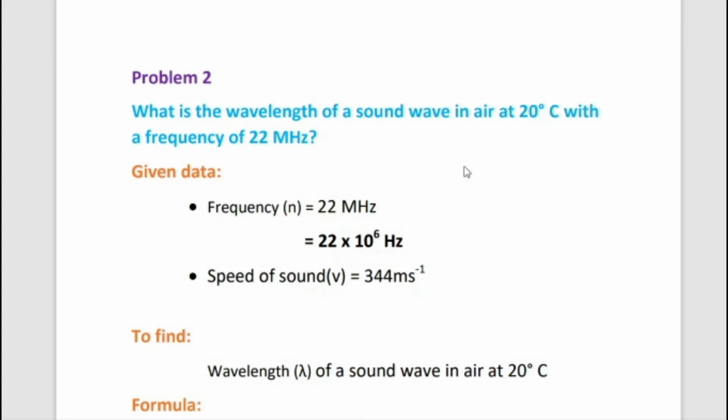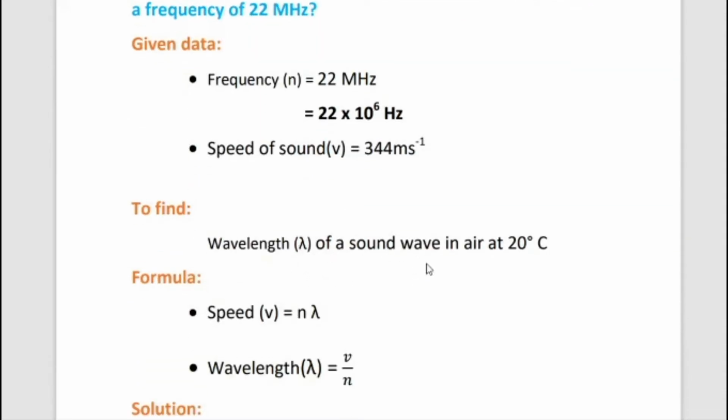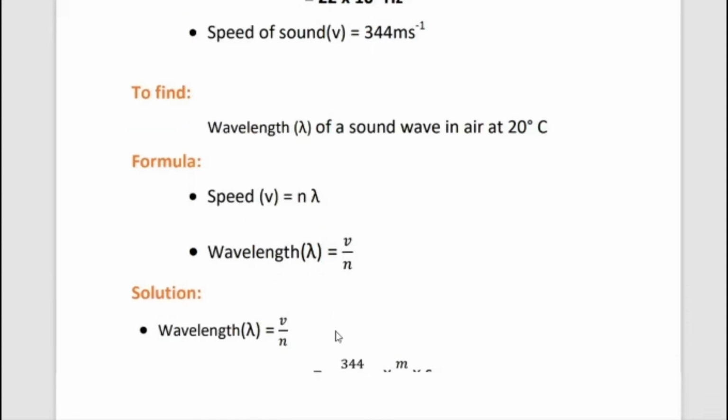Then the speed of sound, we know, is 344 meter s power minus 1. What is the question asked? Wavelength of a sound wave in air at 20 degrees Celsius. Write the formula for speed. Speed equal to n lambda. Then wavelength, lambda equal to v by n. So v equal to n lambda, lambda equal to v by n.